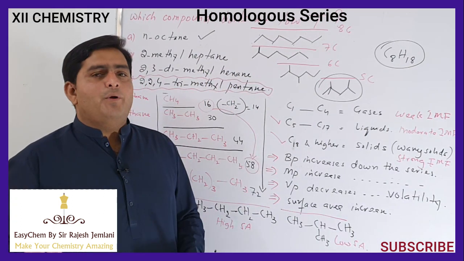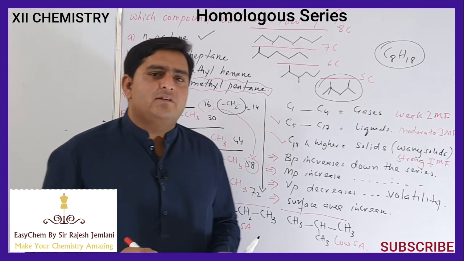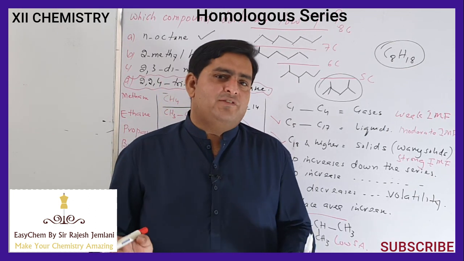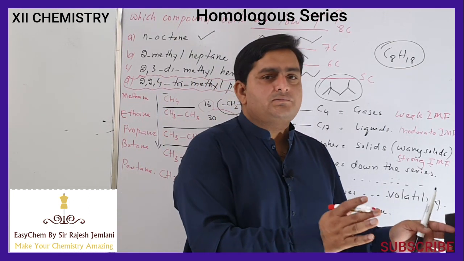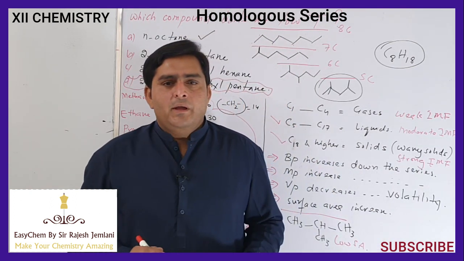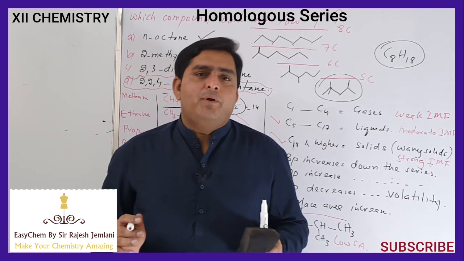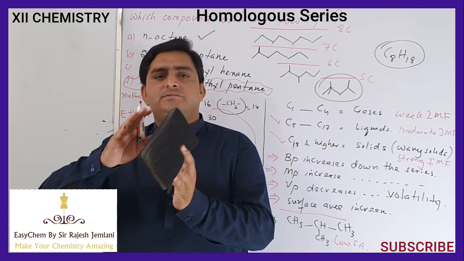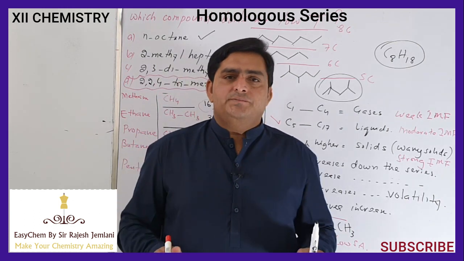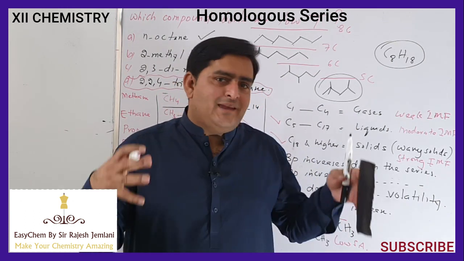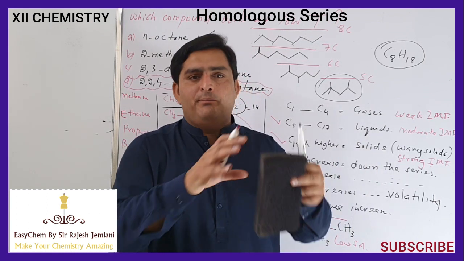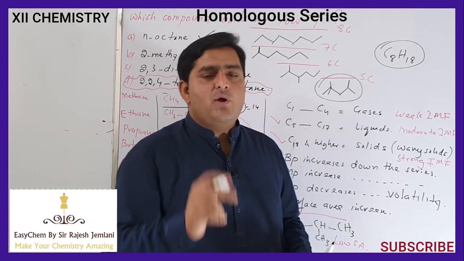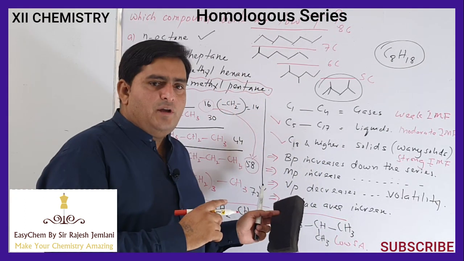Remember one thing: melting point has a reverse trend. In the case of boiling point, straight chain isomers have higher boiling points than their branched chain isomers. Melting point has the reverse trend: branched chain isomers have higher melting points than their straight chain isomers, because branched chain isomers can easily pack into each other as compared to the long chains. That is why boiling point and melting point have different trends. You have to keep that in mind. I will give you an assignment in the end.